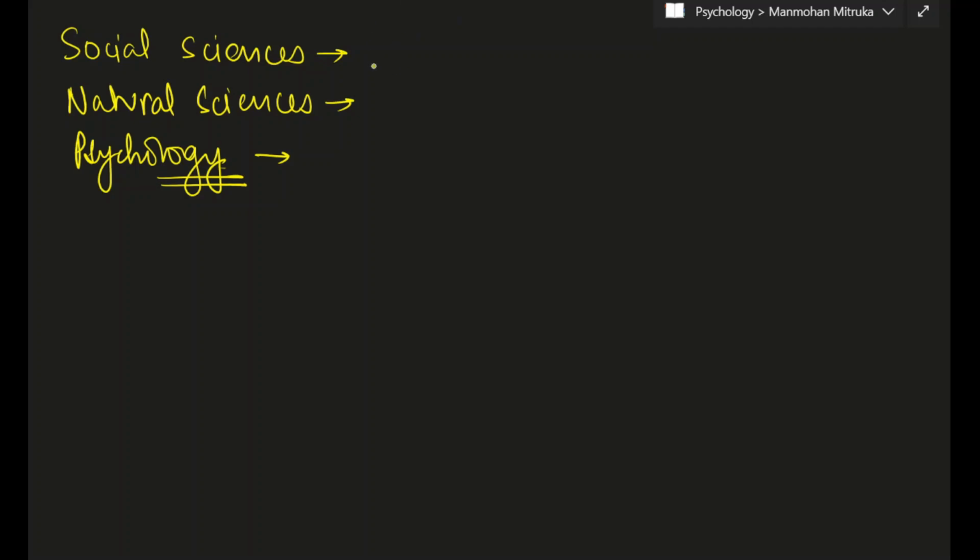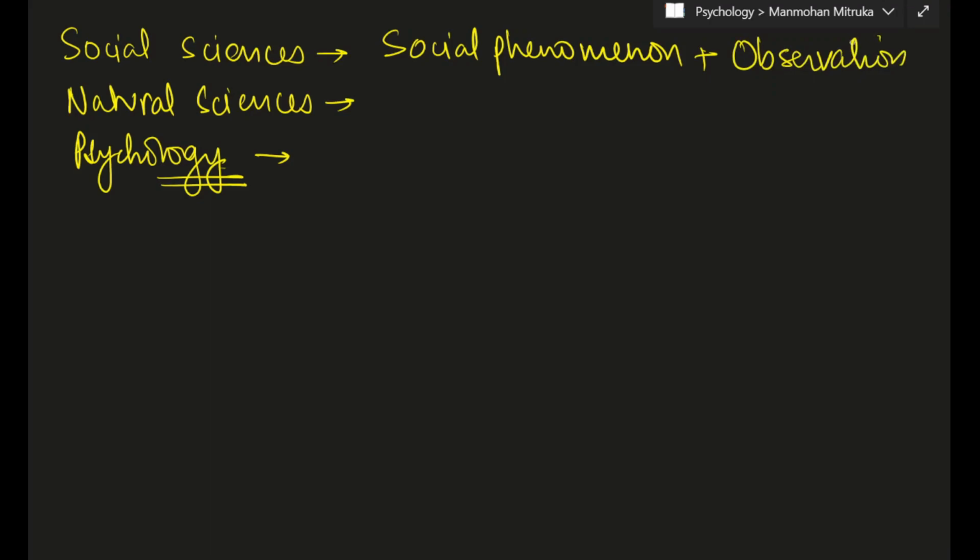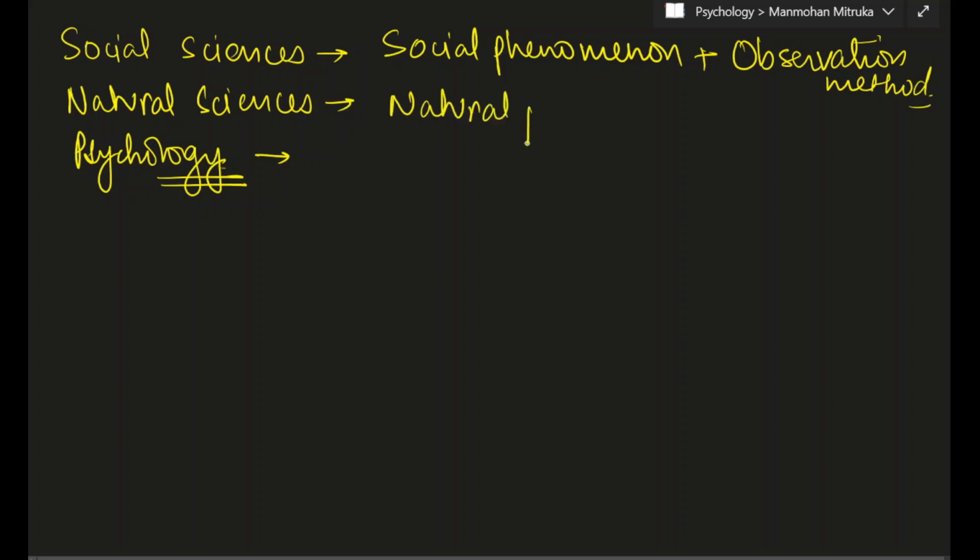So let us start. So the first one is social sciences. So we know that in social sciences we study social phenomenon, but we study it by the observation method. And in natural sciences, we study natural phenomenon and we study them by the experimental method.